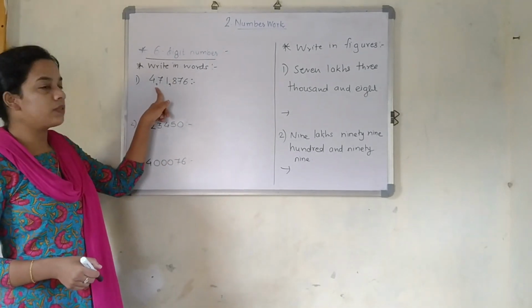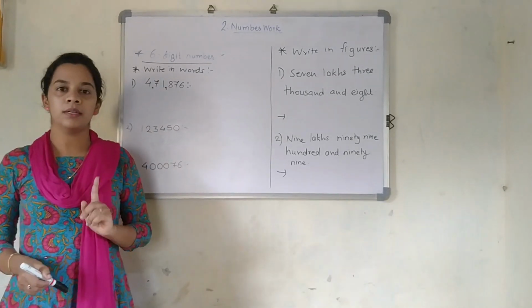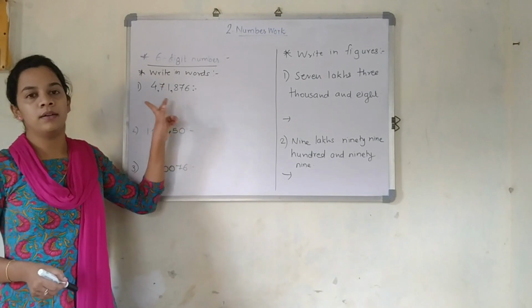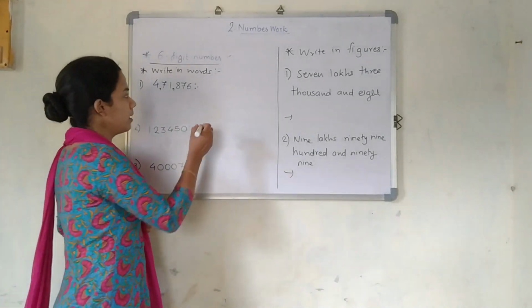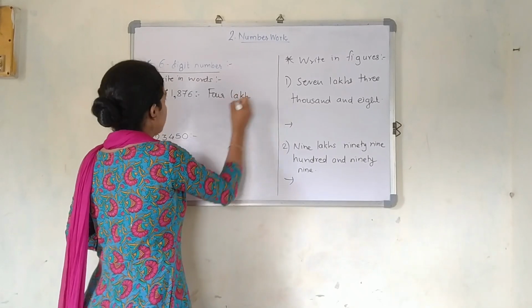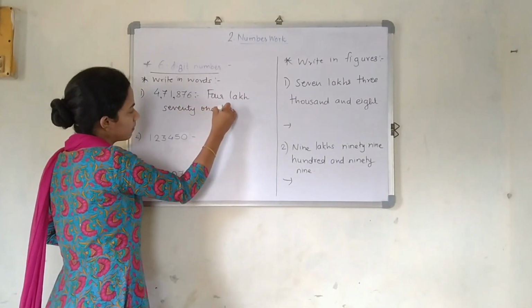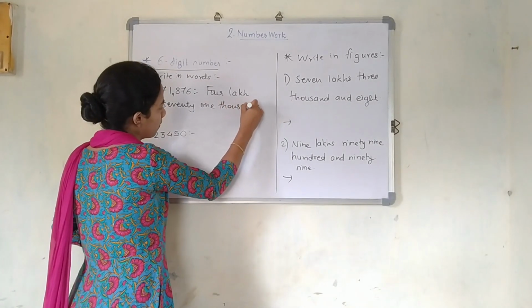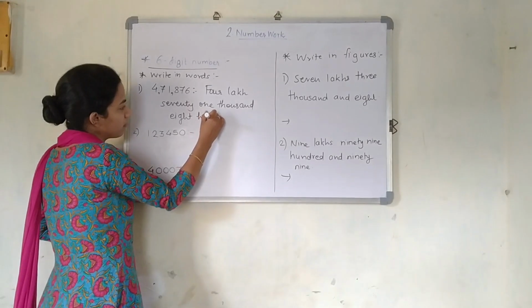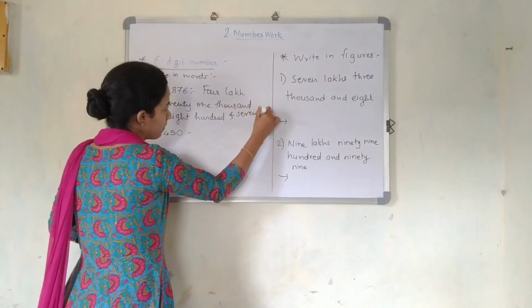Right now your 2 digits were over, so I gave the comma, and here only 1 digit was there, that's why I kept it single. So it is 4,71,876.